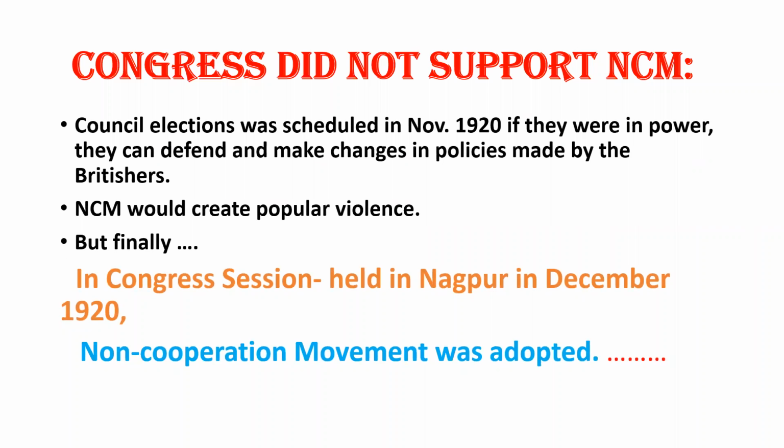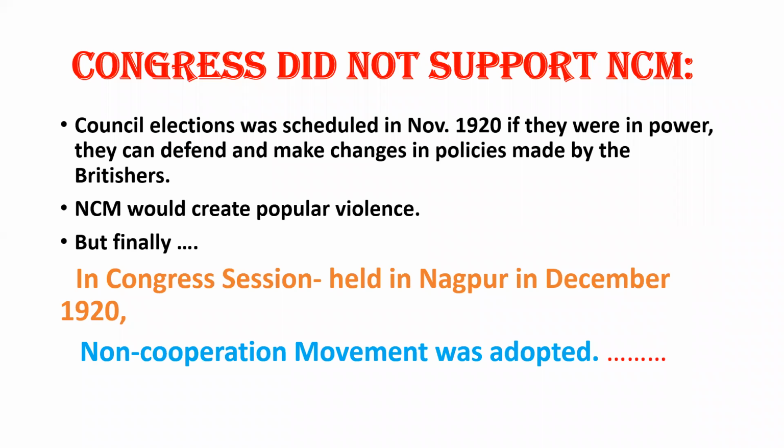My dear students, council elections were scheduled in November 1920. It means in November 1920, there was a council election. Some Congress leaders thought that if they were in power, they could defend and make changes in policies made by the Britishers within the council. Because any law, if it is passed, it will be passed only in the council.